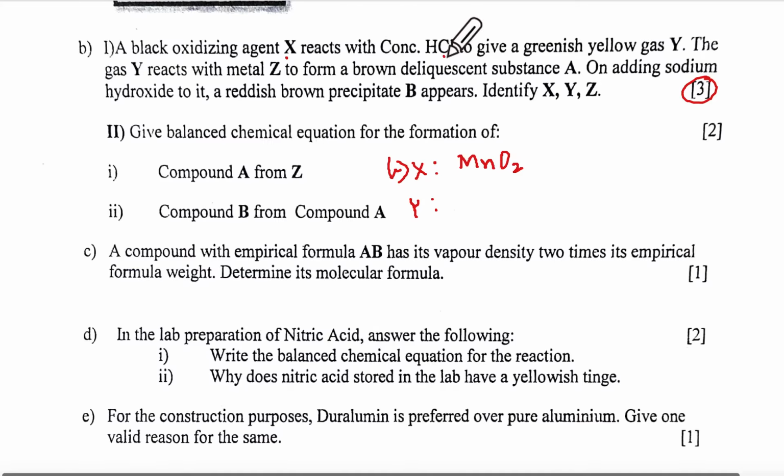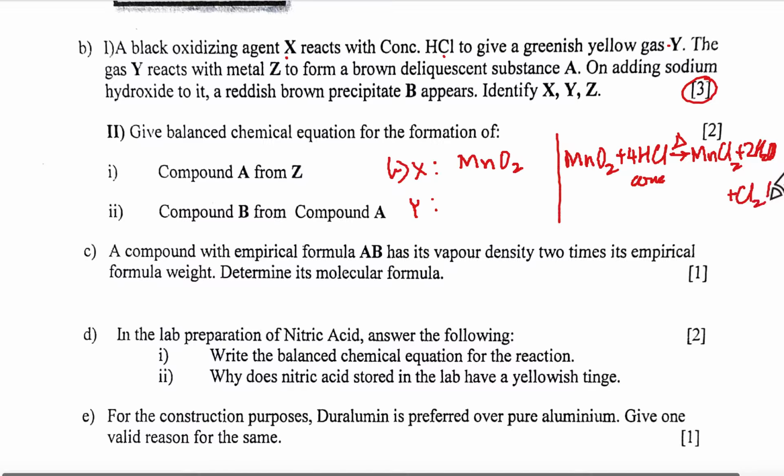Greenish yellow gas Y will be what? Now MnO2 reacts with HCl, gives you Y. You have to know this reaction by heart. Your thinking step is MnO2 plus 4HCl conc., on heating gives MnCl2 plus 2H2O plus Cl2 up arrow. So this is the gas which is chlorine. I'm just writing the symbols here. In the exam you have to write it in words.